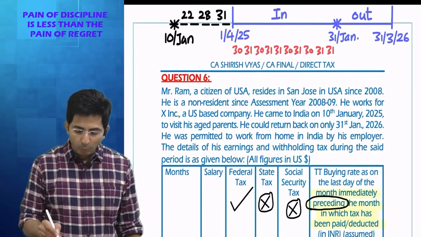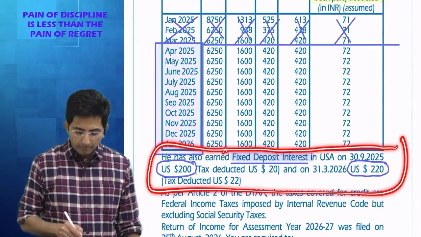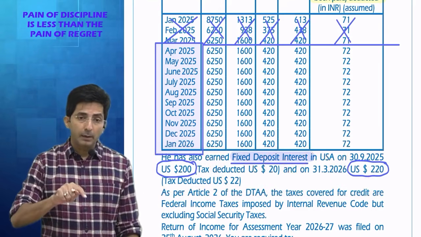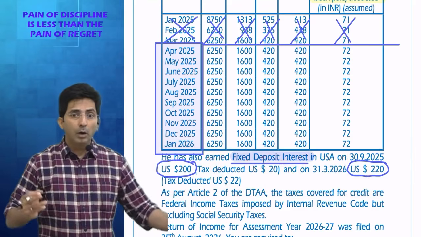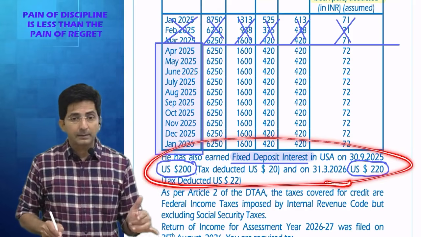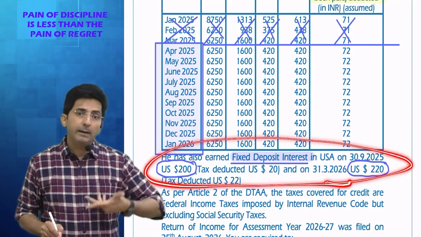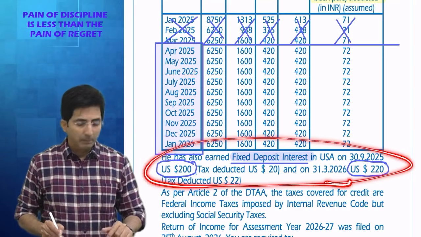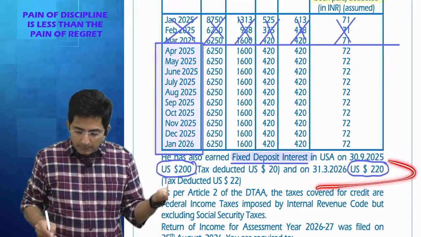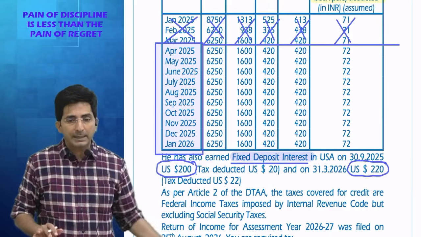You know what I am trying to prove? That this income will not be taxed in India because it is a foreign income. Yes, if he would have been resident and ordinary resident, then world income is taxable. Then this would also have become a victim of double tax, because US people are also taxing FD interest. India will also tax if you are ROR. But here I am R but NOR. So this income is not taxable for me in India, because for a not ordinary resident, only Indian incomes are taxable.